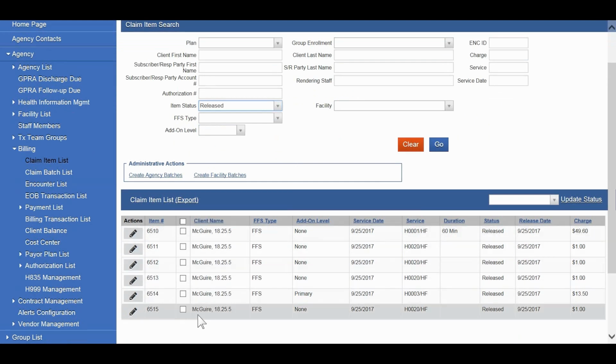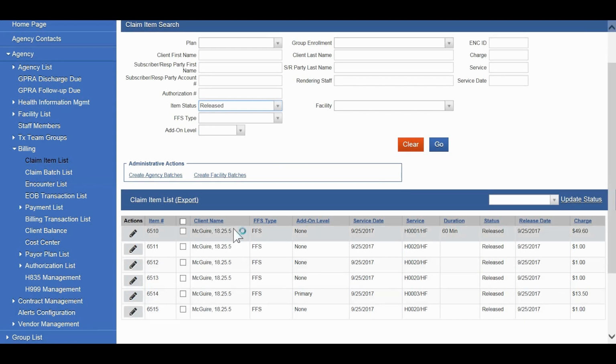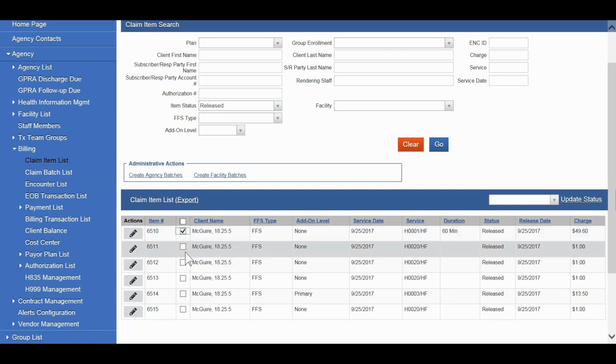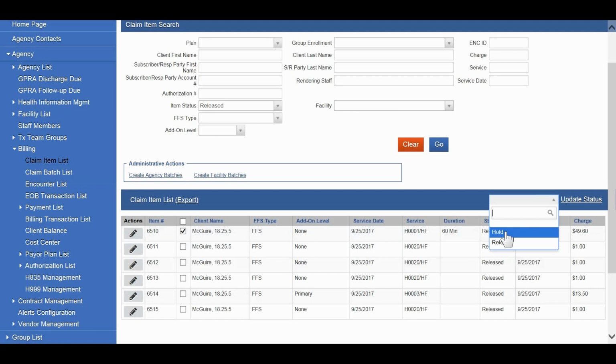So in our list of released items, there is a column here for indicating one of these items, and you can change the status. So for this first item, if we click the checkbox to indicate that item, and on the right side of that lower blue banner, we have update status in a drop-down. If we put that in a hold status and click update status, that'll prevent that item from being batched in any batches that we create. This is something that you do manually. Then you can go and address any issues with that item, change it back to a release status, and then it can be included in subsequent batches.